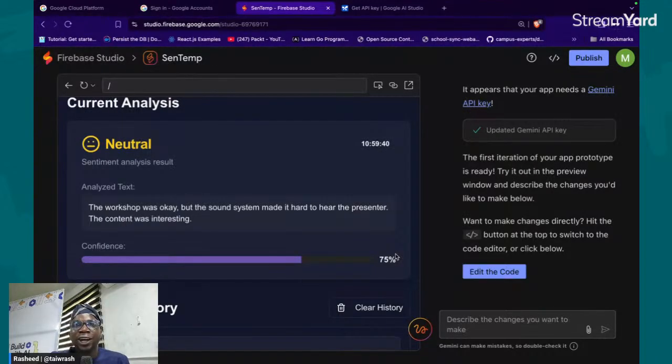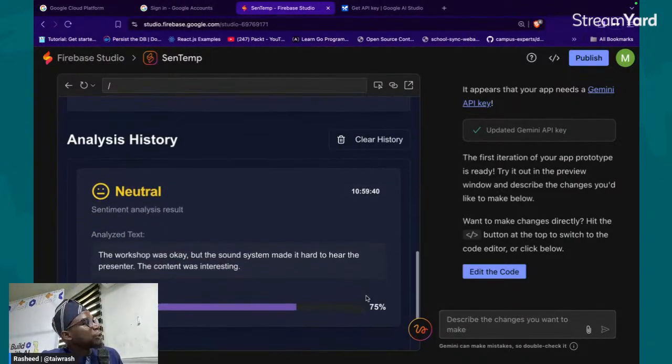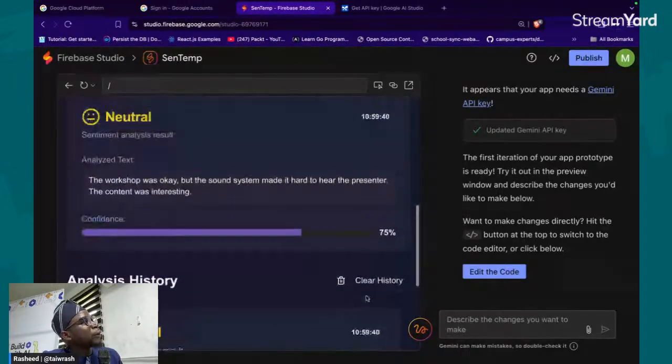How many of us is our own working? If it's not working, don't get freaked out. Most of the time, I last did a session like this on May 10. Throughout the session, my demo did not work, and all the participants' own worked. So if yours is not working now, it's not an issue. We'll fix it together. And then, do we have a history? We don't have a history, just the one that we have at the moment.